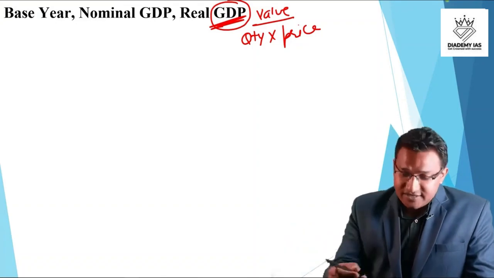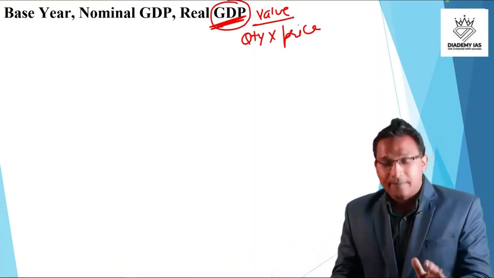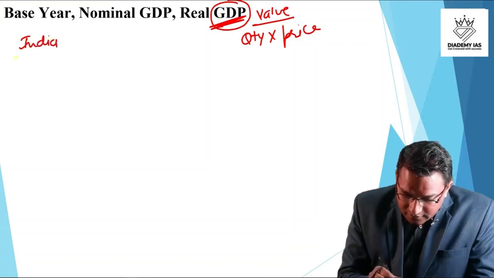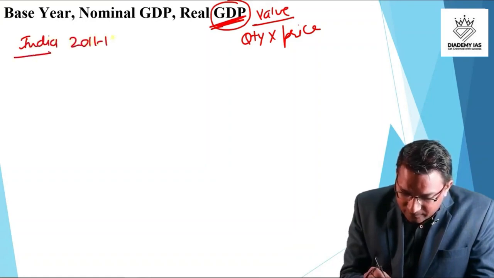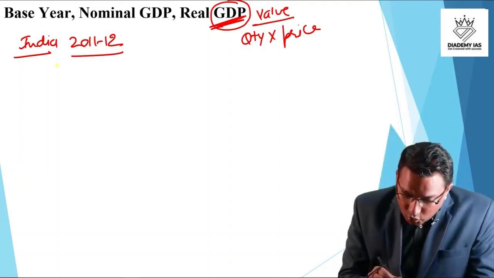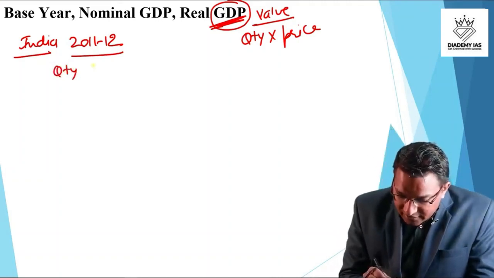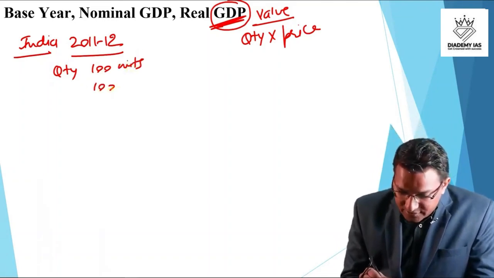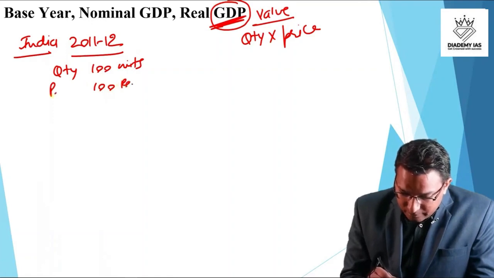Now let us take an example, right? For example, in a country, India, in the year 2011-12, the total quantity production was 100 units and the price of these 100 units was 100 rupees per unit.